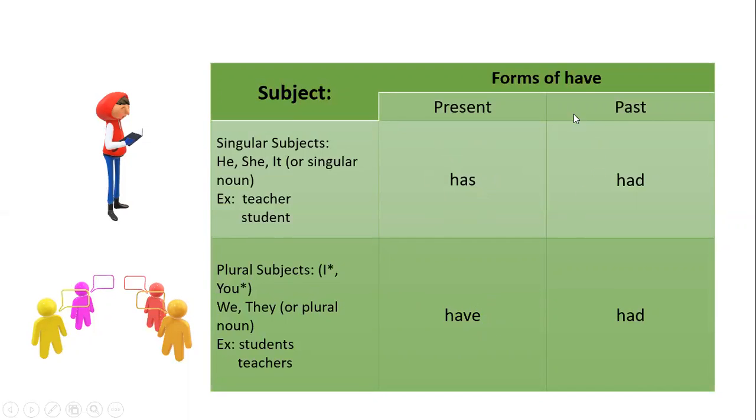Now, when we're talking about forms of have, the past form of have is had. You can use had with singular subjects, and you can also use had with plural subjects. I like to call this the friendly helping verb because it really doesn't matter. When we're working with the past tense, notice how we don't have to look at the subject.